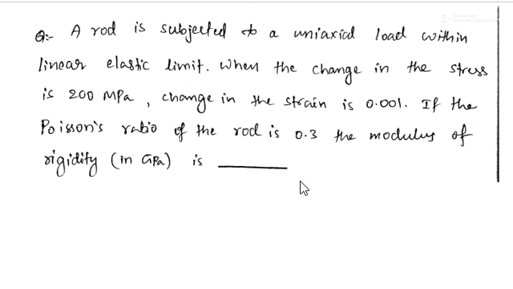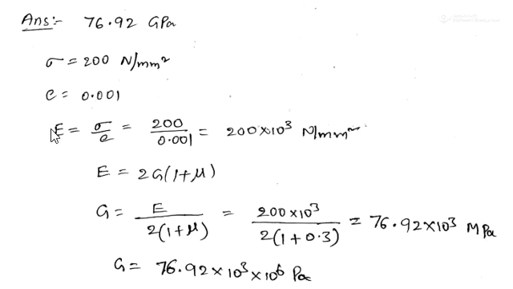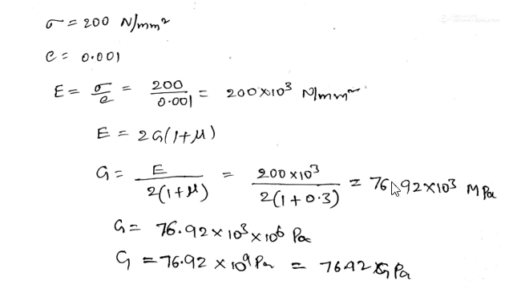So friends, while writing the GATE examination, it is very important to read the question very carefully. Why? Because it is asking the answer in gigapascal but the data is given in megapascal. When you simplify the given values, you may stop at megapascal, get the value of G, and write that value in megapascals.